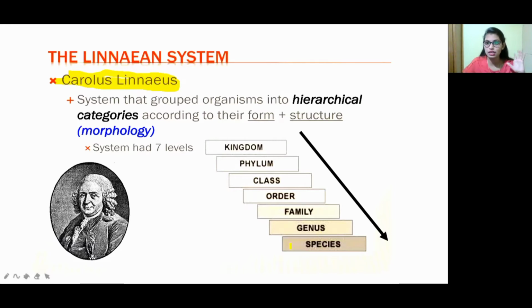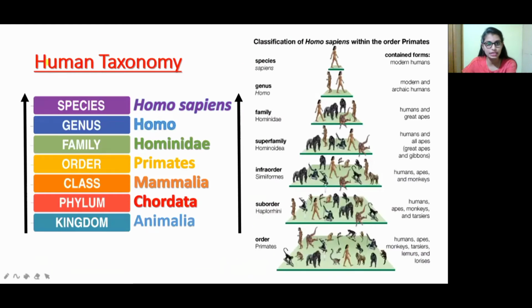Now let us compare with humans, how it correlates. This is the human taxonomy. We are humans, right? So which kingdom do we belong to? Animalia. The animal kingdom includes many things, just as living things include humans, plants, birds and so on. In taxonomy, the kingdom is classified as Animalia.